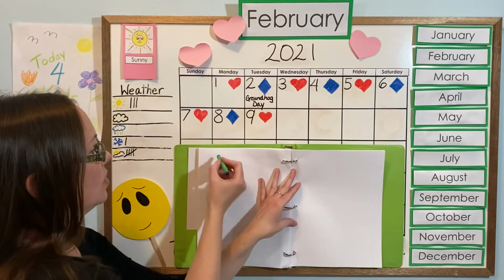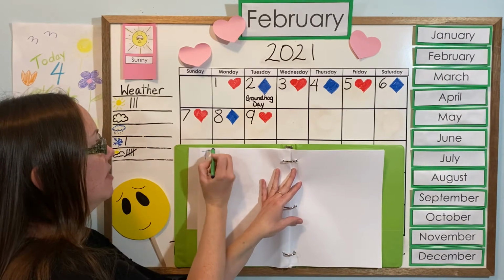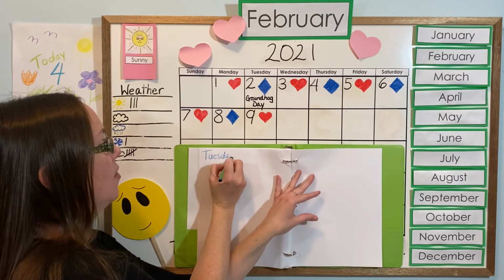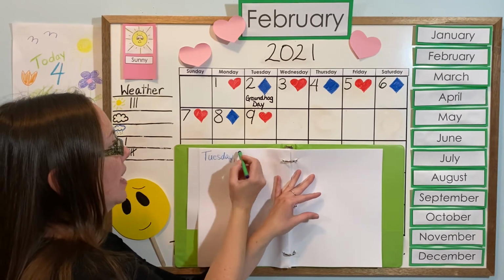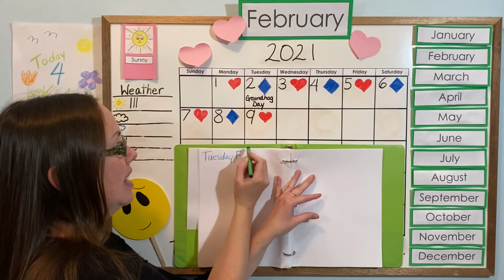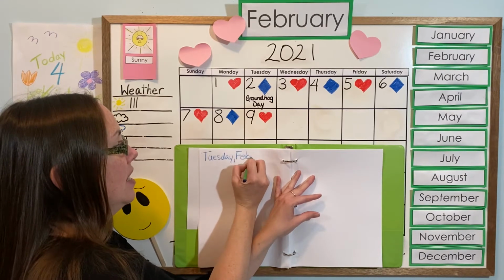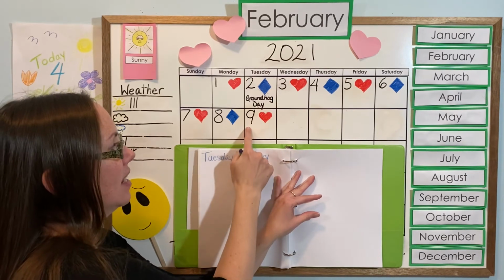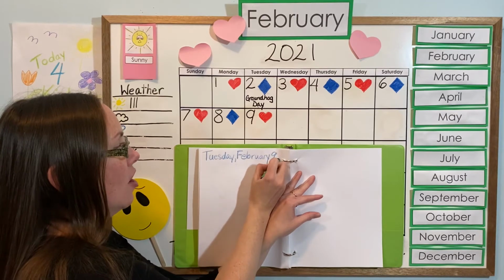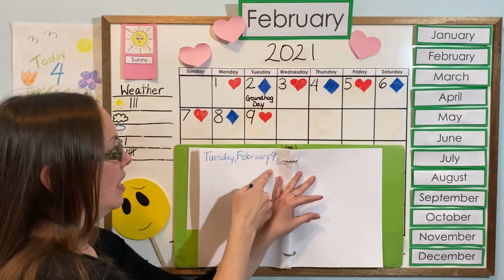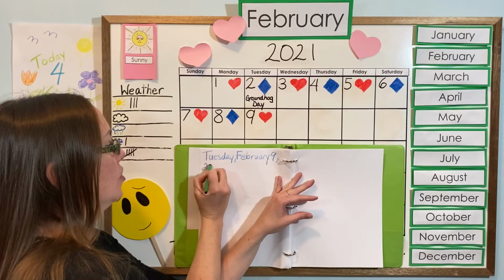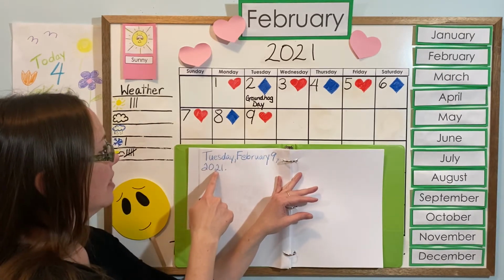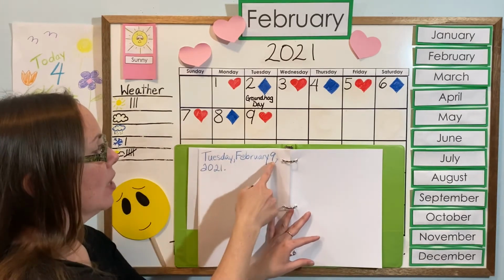So today is Tuesday, so I'm going to put a capital T because it's the name of the day. Tuesday, comma, and then February, capital F because it's the name of the month. February, and then it's the 9th today, so I'm going to put a 9 and a comma, and I'm out of room, so I'm going to go down and come over here and do the year 2021, period.